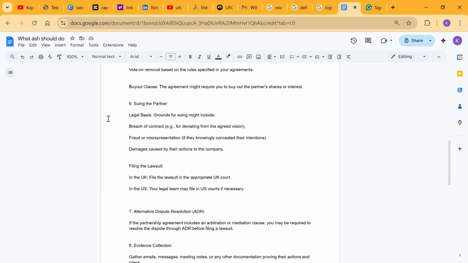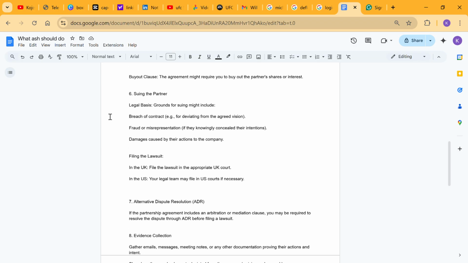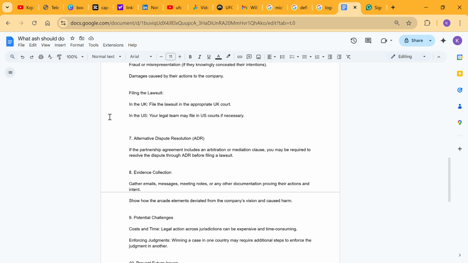Damage caused by their actions to the company, like the open gym that Will Kinsler told him not to show the public. Also, when Boxing Fanatical and them did the content creating event, he didn't allow us to see the footage because he wanted to change the game, because the game was supposed to be dropped in 2021. But Will Kinsler told him that the game wasn't ready because he wanted to implement his own version of the game.